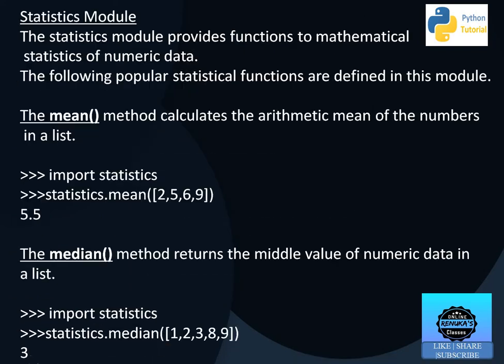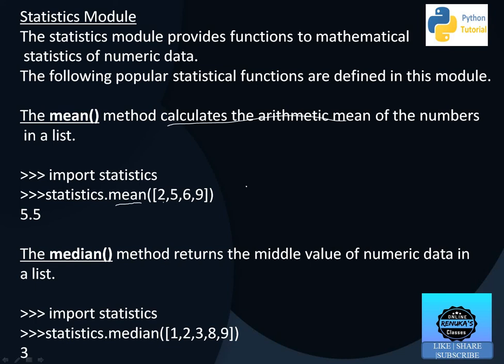So moving next to the statistics module. The statistics module performs mathematical statistics of numeric data, like mean. Mean calculates the arithmetic mean. Suppose 2, 5, 6, 9 are the values, and we have to calculate the mean.